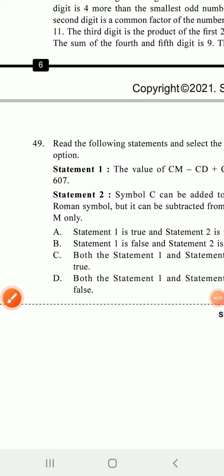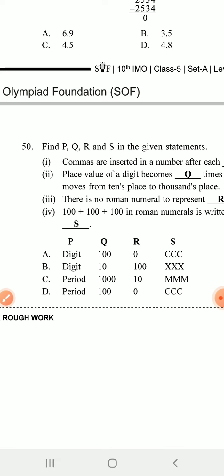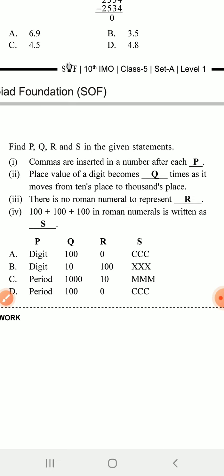Next, find PQRS in the given statement. Commas are inserted in a number after each P.